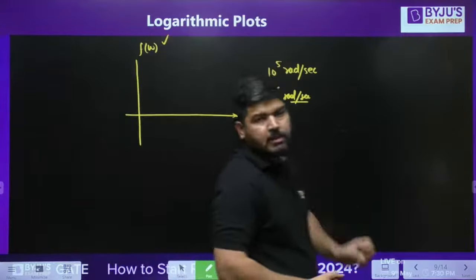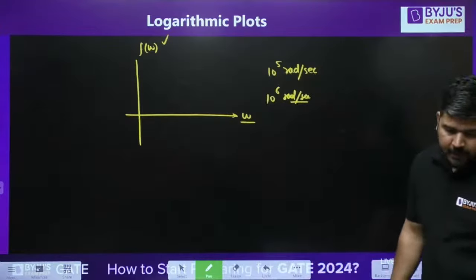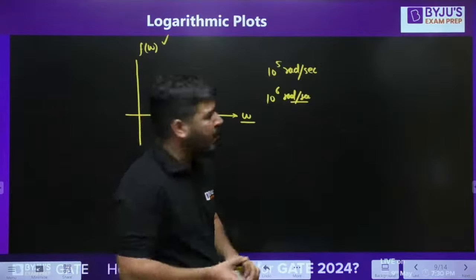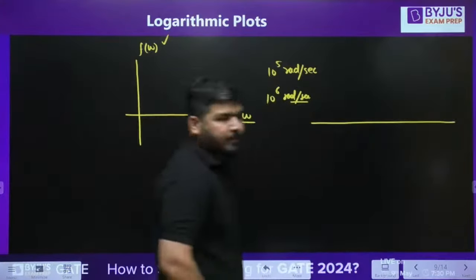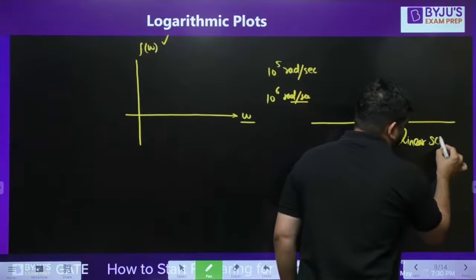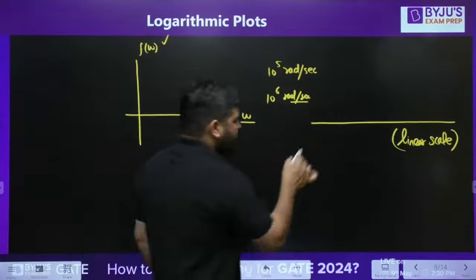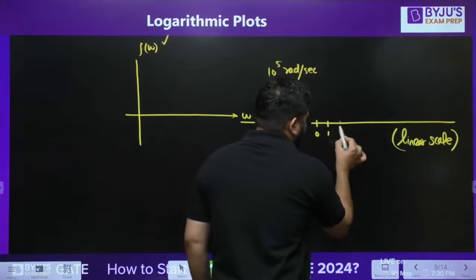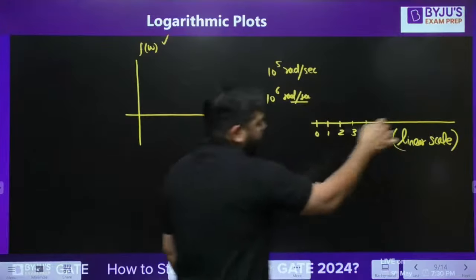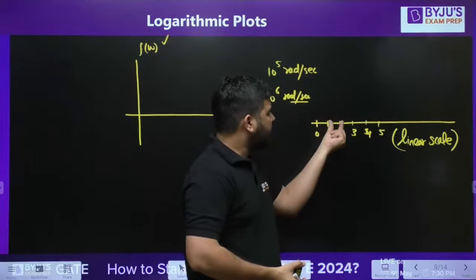So at very high frequencies, you have to draw the wave shape of this function f(omega). Now it's difficult. If you want to plot this graph on a linear scale, it will be very difficult to plot. Why? Let's say this is my linear scale. Let's say this is 0 and you call it 1 radian, 2 radian, 3 radian, 4 radian, and 5 radian. So this is a linear scale and this is 1 radian per second.